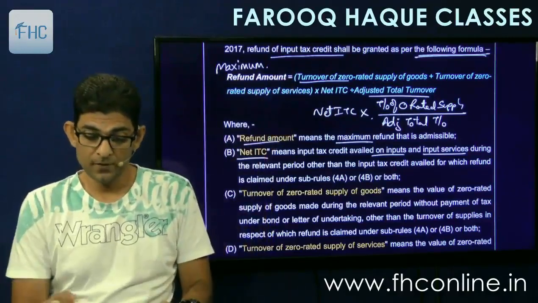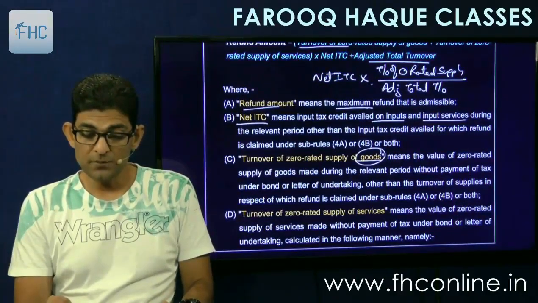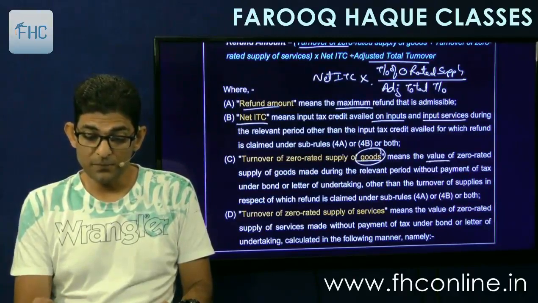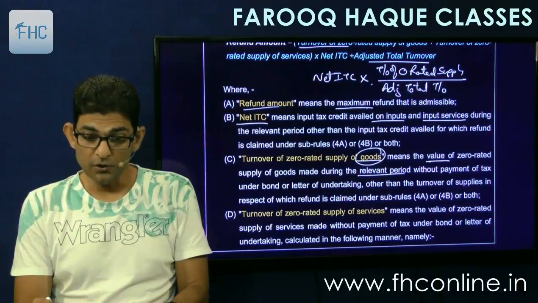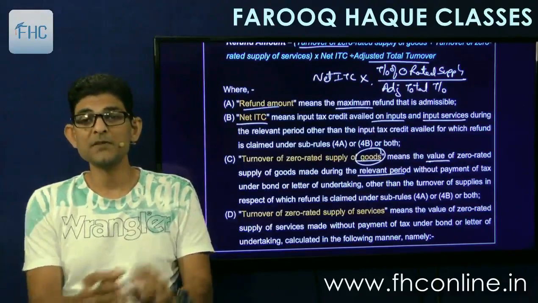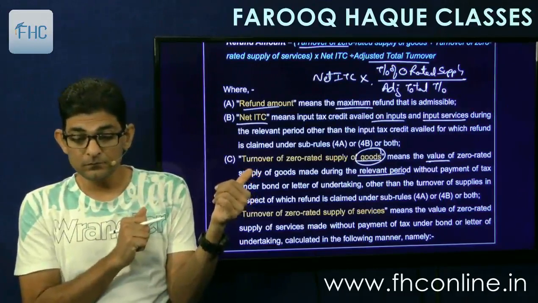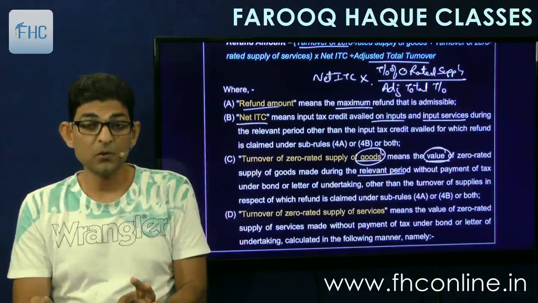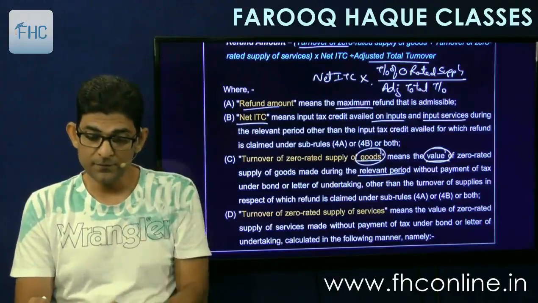Then turnover of zero rated supply of goods. First we'll see goods. It means the value of zero rated supply of goods made during the relevant period, that month, without payment of tax under bond or letter of undertaking, other than the turnover which is claimed under 4A 4B. Again, the turnover which you have claimed under 4A 4B shall be reduced, and the balance will be taken here. So that is goods: the value of zero rated supply of goods made under bond or letter of undertaking during the relevant period.